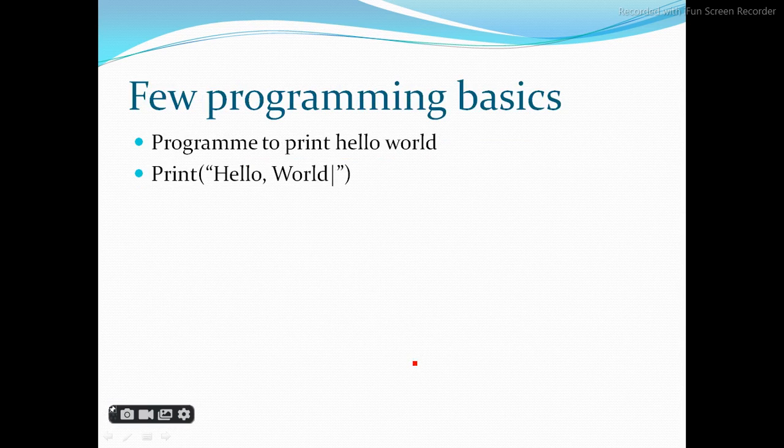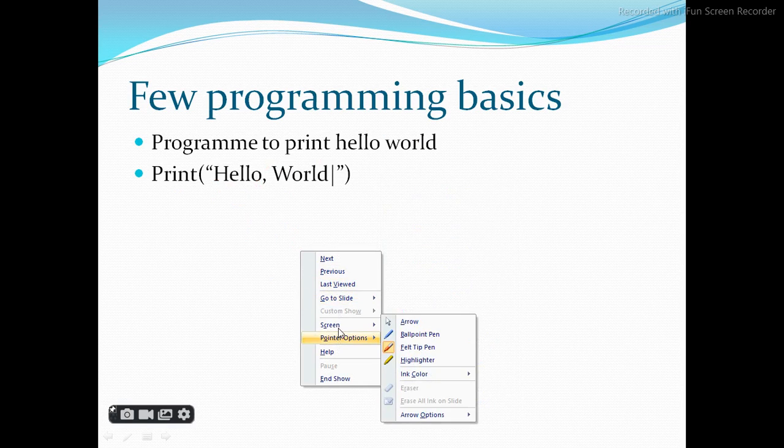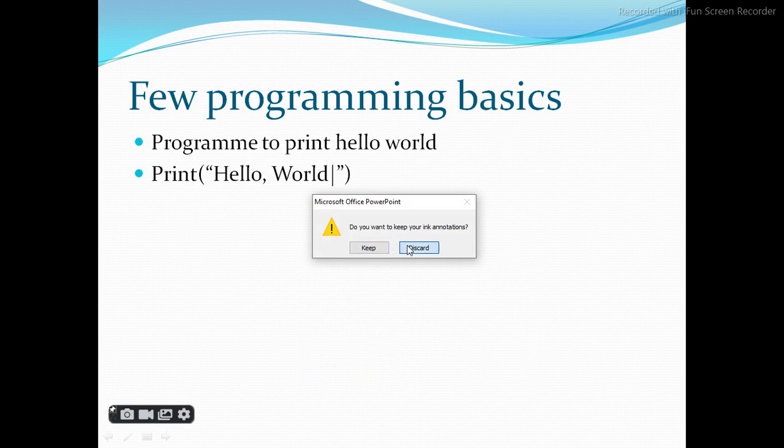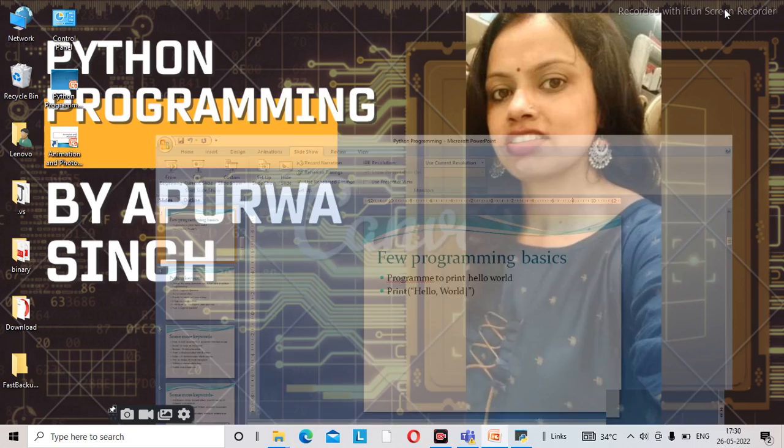A few programming basics: if you have to execute hello world, you have to write print, inside brackets, double quotes, hello world. I will show you how to do this. I'm minimizing it.